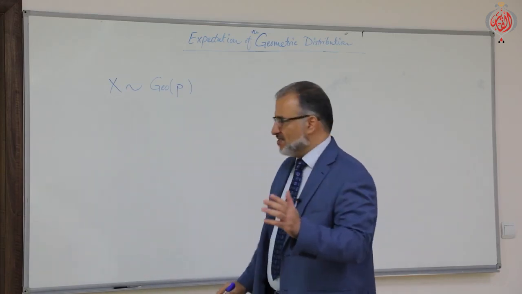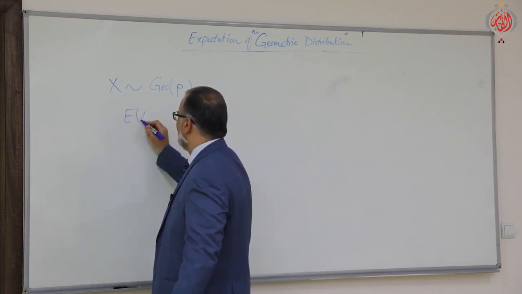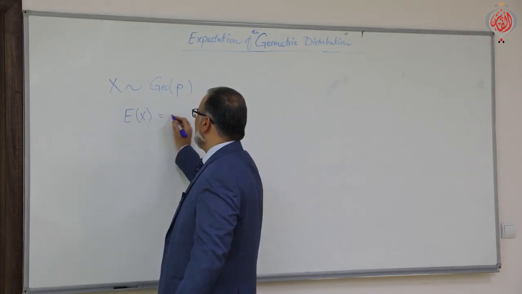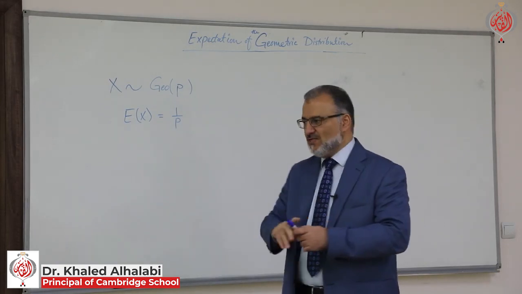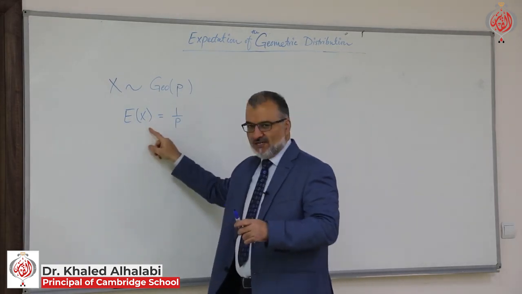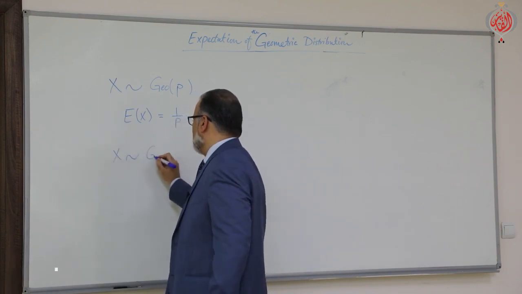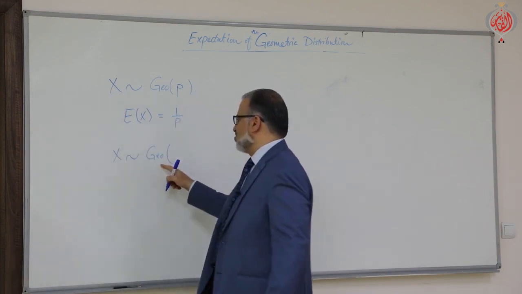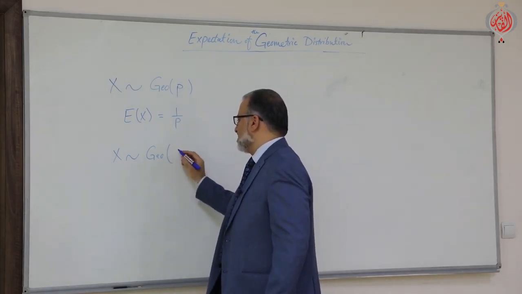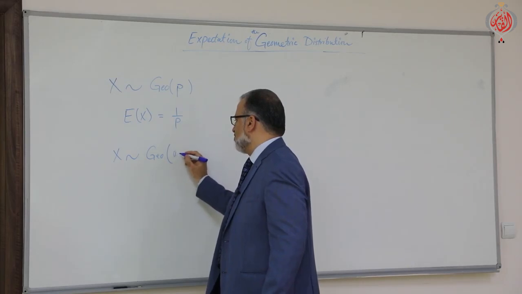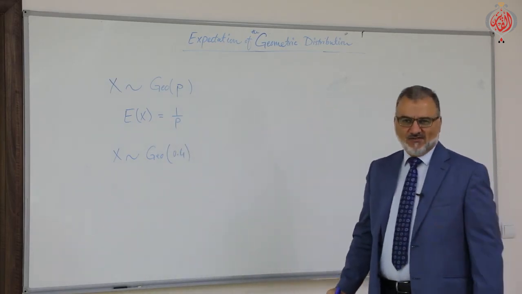Now we will see some questions. So what will be the expectation? Very simple. The expectation of X will be 1 over P. That's it. This is the whole story. So once you know P, you can know the expectation. So, example: if you have a discrete random variable that follows a geometric distribution with probability of success, or the parameter, 0.4, find the expectation of X.